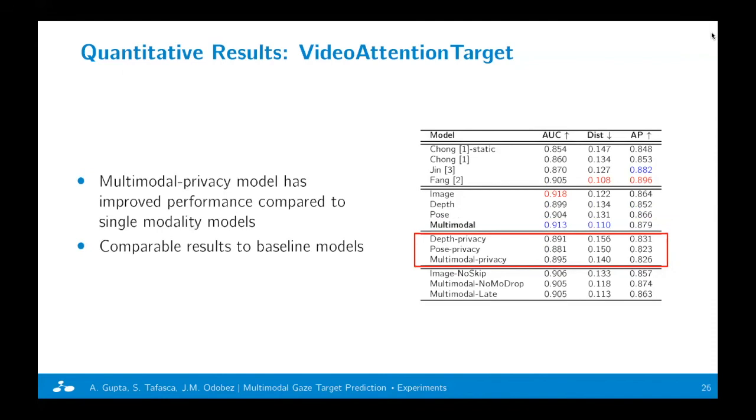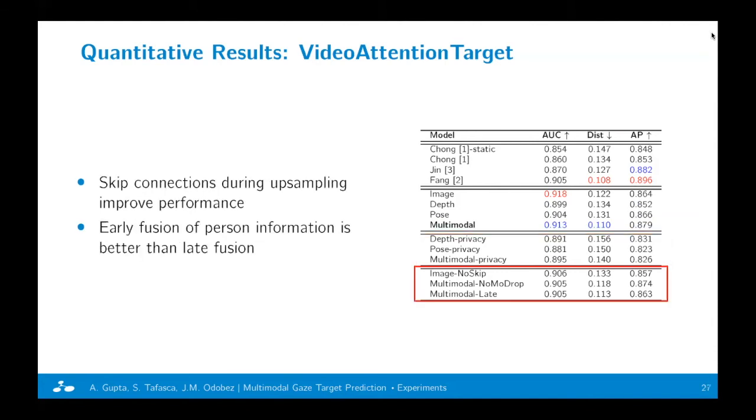In the privacy setting, the multimodal model again has improved performance compared to the single modality models and has comparable results to several baseline models. We also perform some ablations and note that skip connections during the upsampling improve performance, and early fusion of person information is better than late fusion.